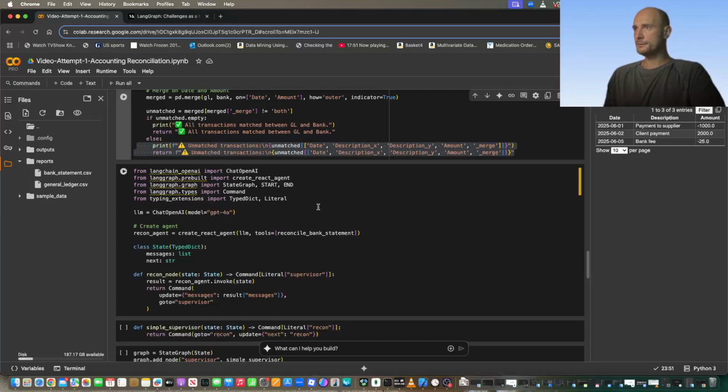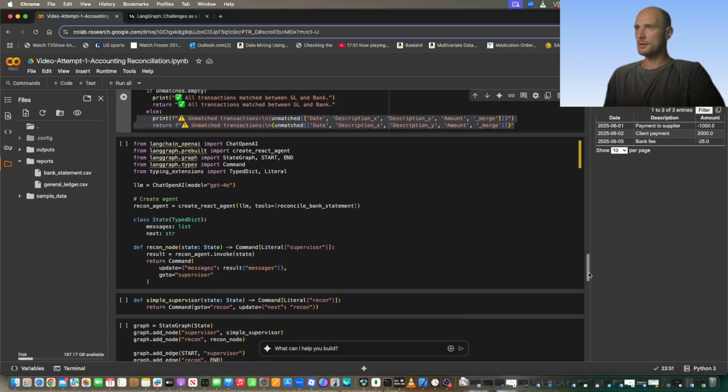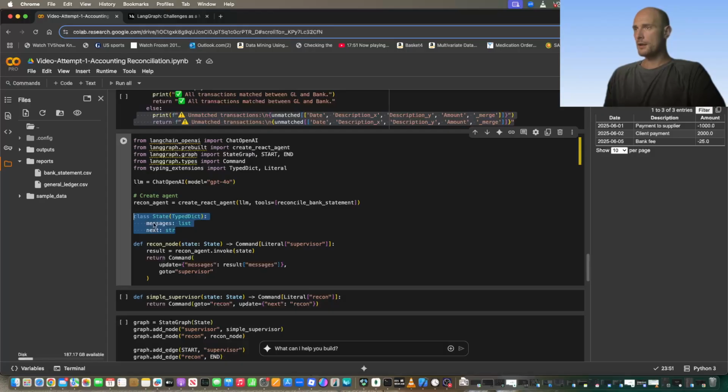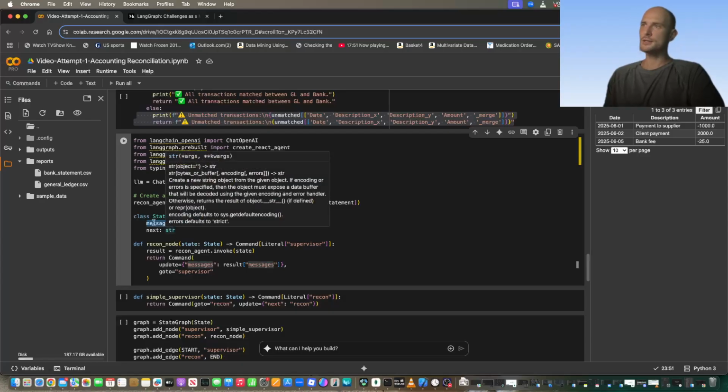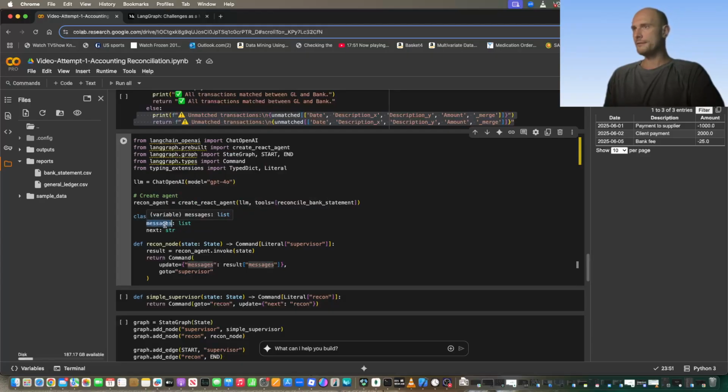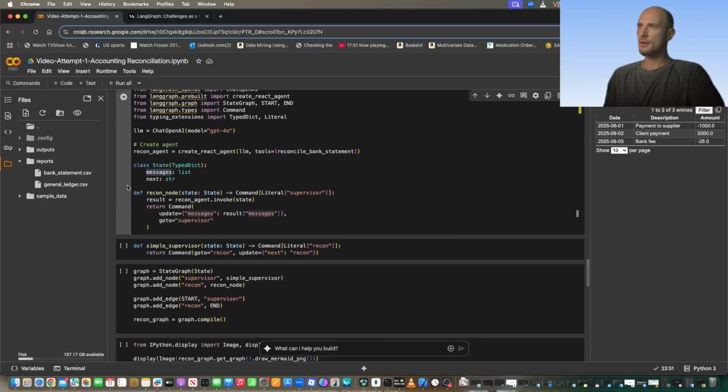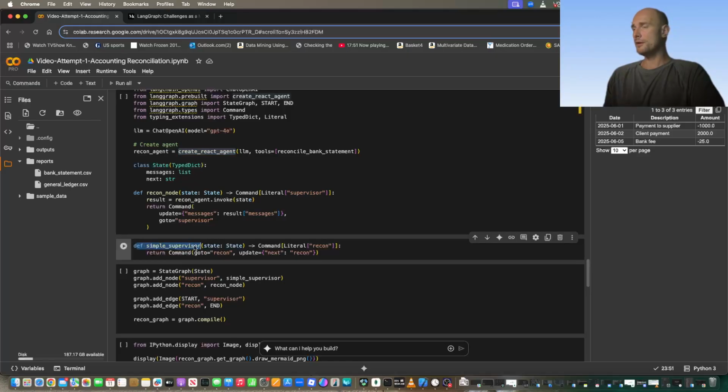Now, further up here, we are creating our state, which is effectively something that will be accessible to our network of AI agents every step of the way, and currently just consists of previous messages. So each agent will have access to all the messages and the history of the messages. Here we're creating our reconciliation node that will be running through the React agent here. And then we're creating our simple supervisor.